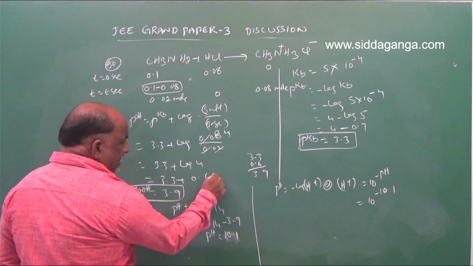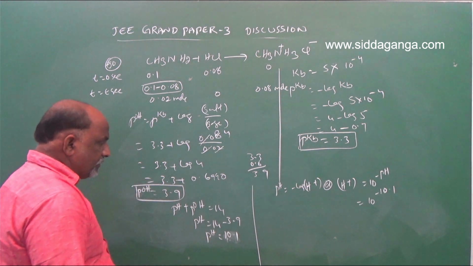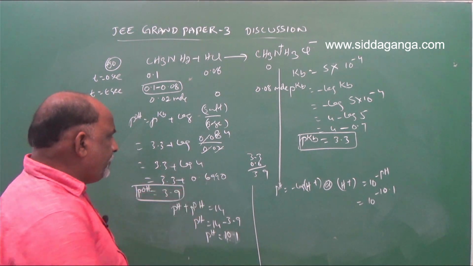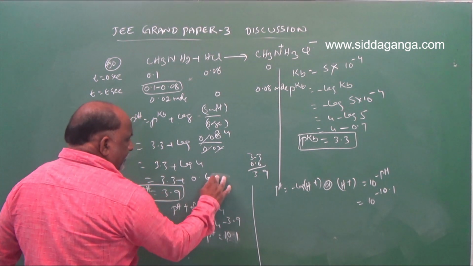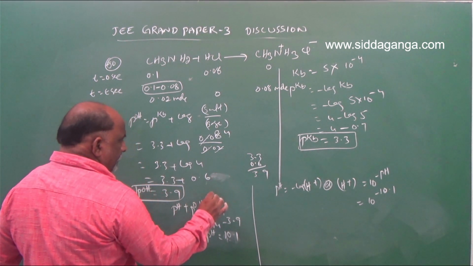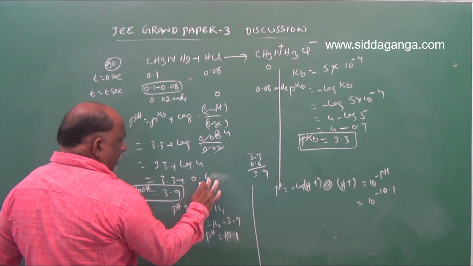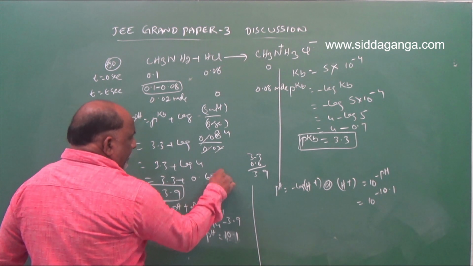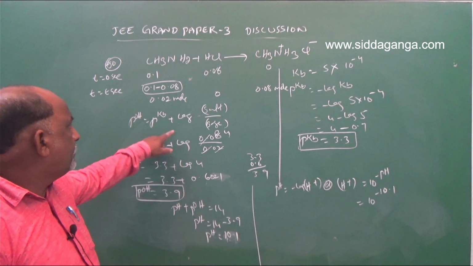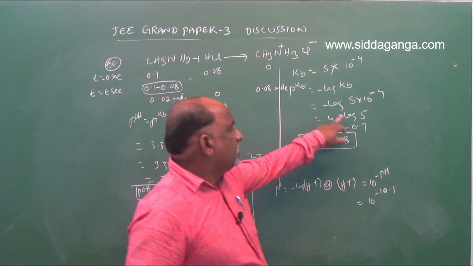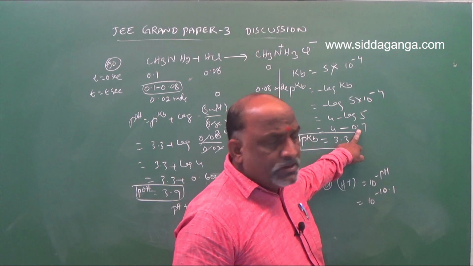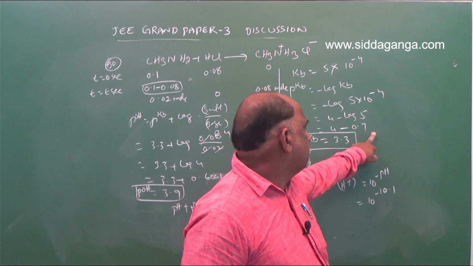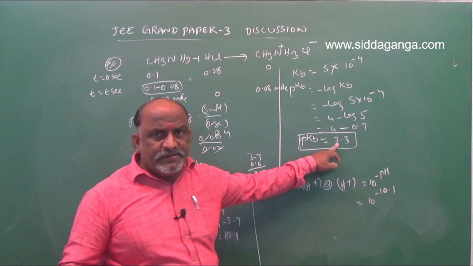Here we can substitute 0.6990, then exactly we get 0.6021. 0.6990 we are approximating as 0.7.